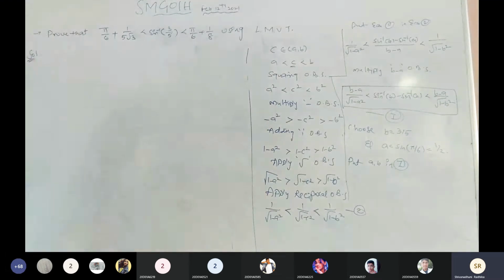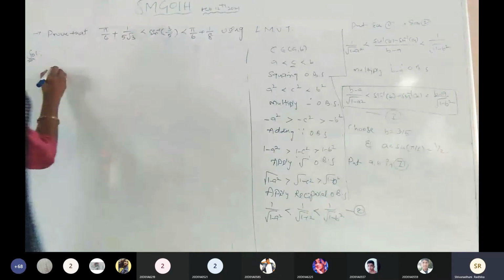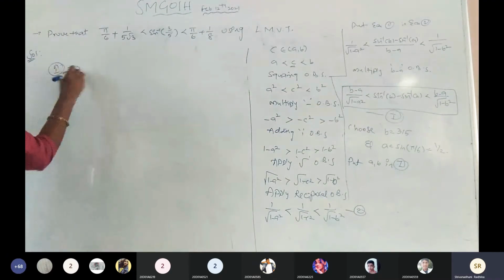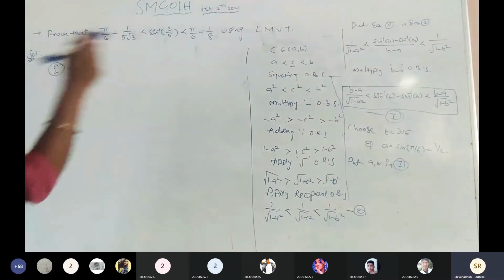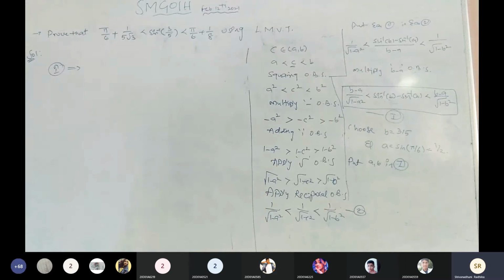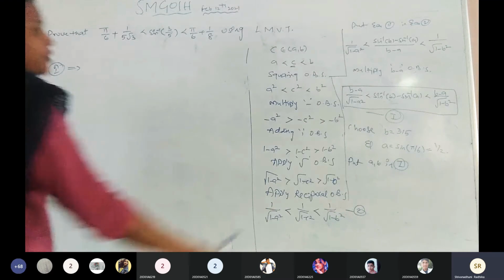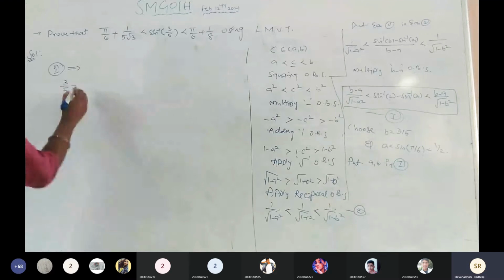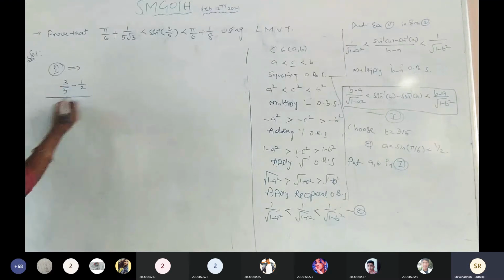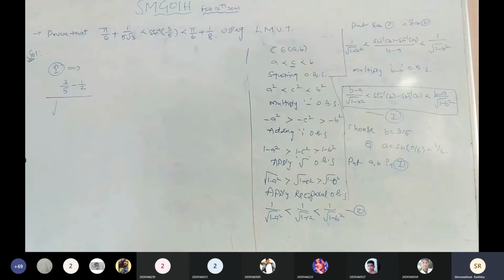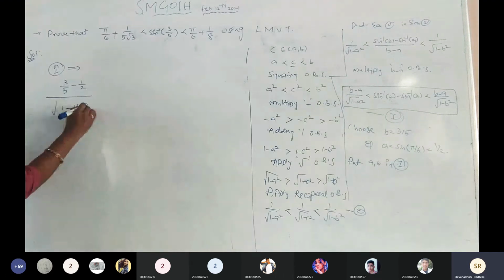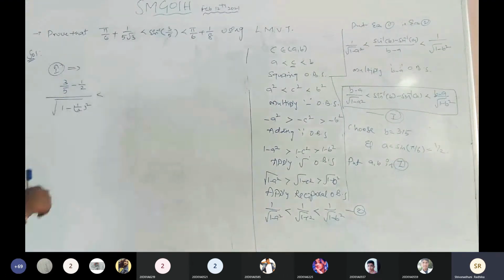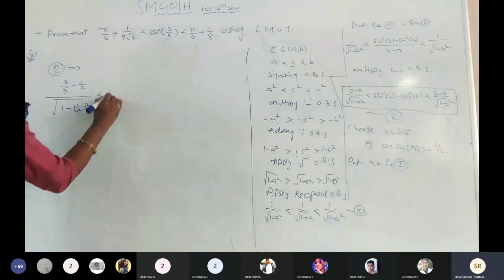Now see here, I'm going to substitute the A value and B value in Roman number 1. Roman number 1 implies that B minus A by under root of 1 minus A square. What is B value here? 3 by 5. 3 by 5 minus A. What is A here? 1 by 2 by under root of 1 minus A square. What is A here? 1 by 2 whole square. Is it clear?